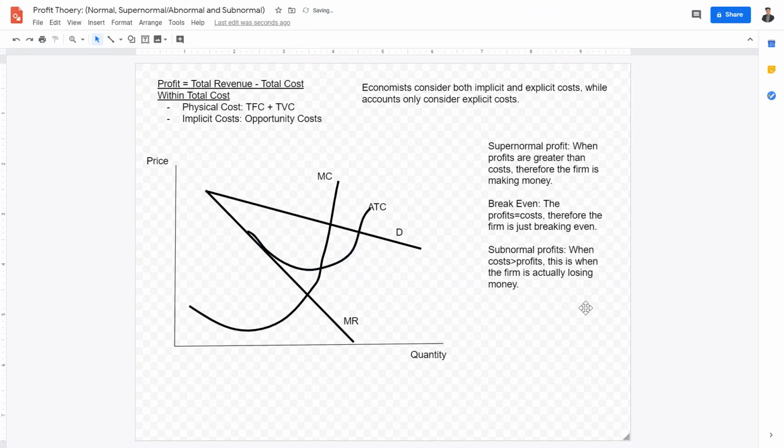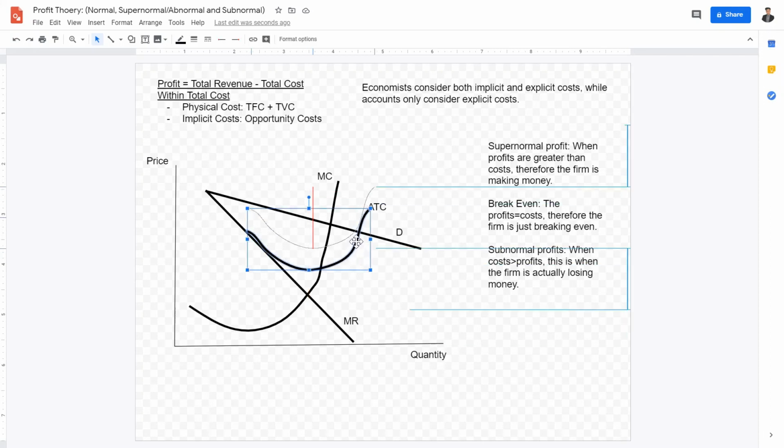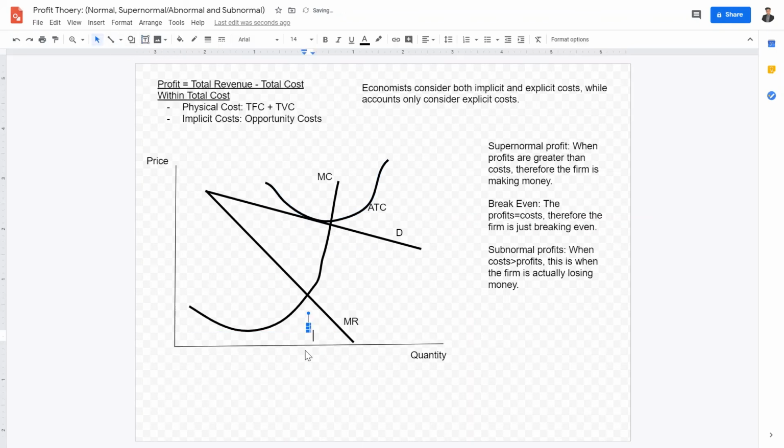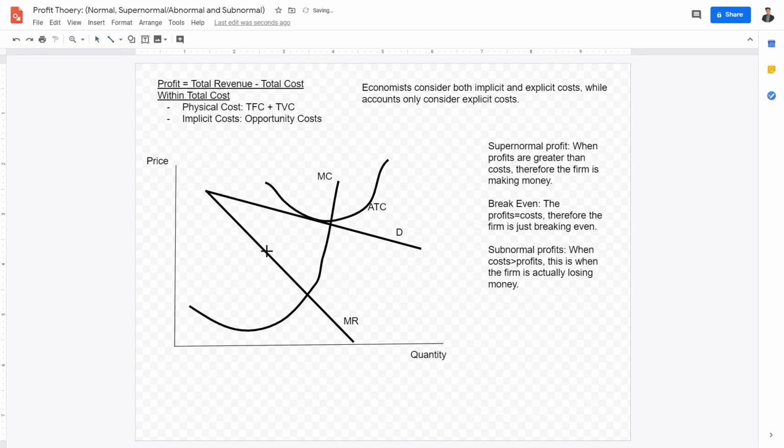Now, what does this look like when a firm is breaking even? When a firm is breaking even, the marginal cost equals the average total cost. Therefore, this is what it looks like when we connect the MC equals MR point to the ATC, which is also the demand. We will get this.